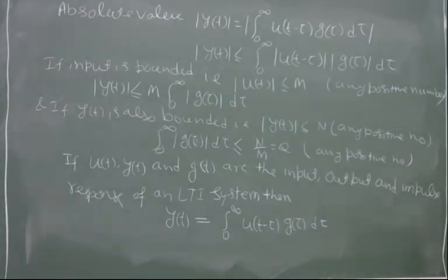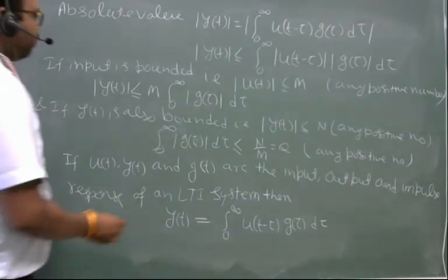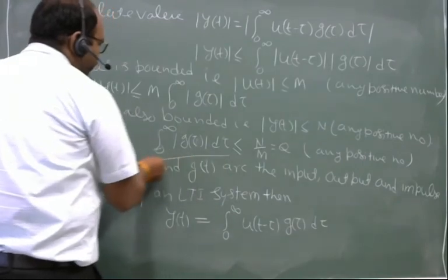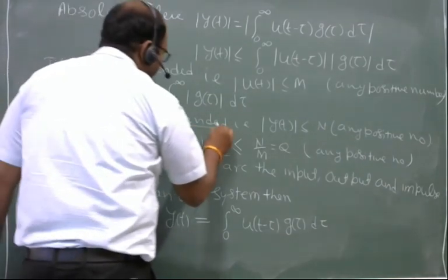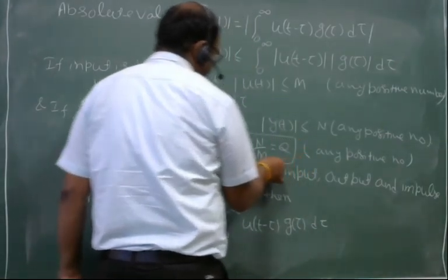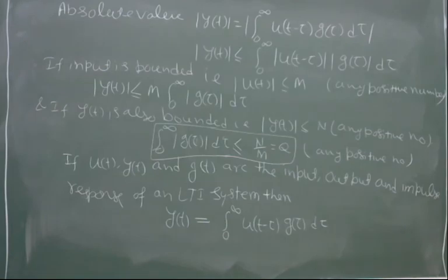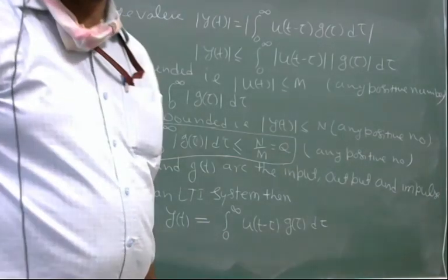So this is the condition for a system to be BIBO stable, that integral of g(t) dt should be finite.